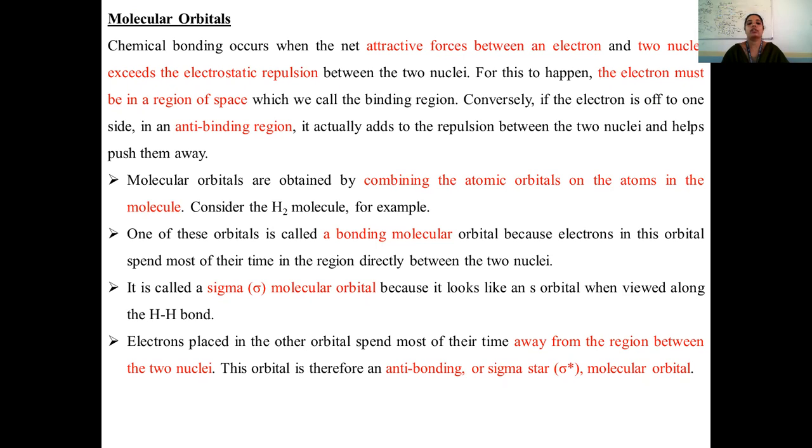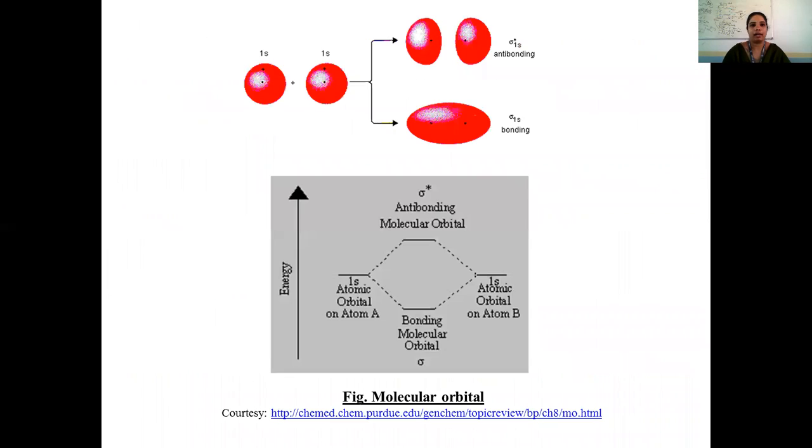Whereas if the electron spends more time in some other region, apart from between the nuclei, it is called an antibonding molecular orbital, and it is denoted by sigma star.